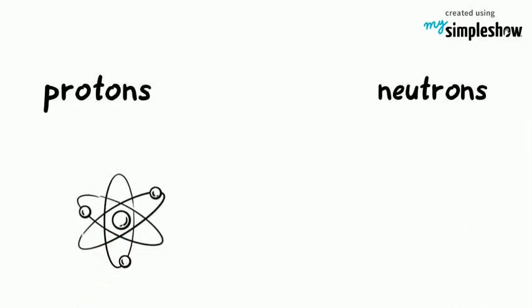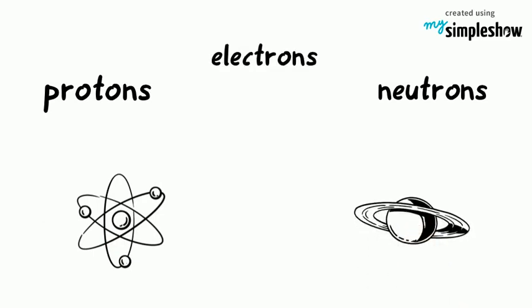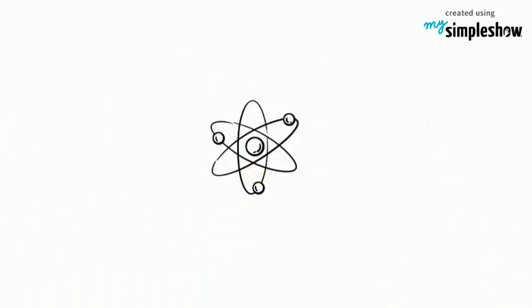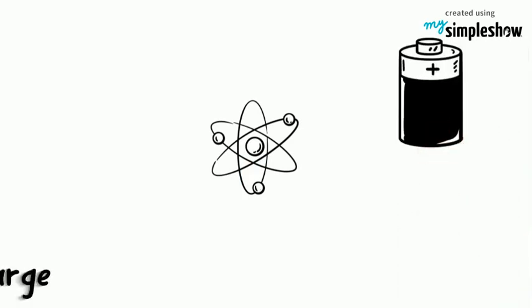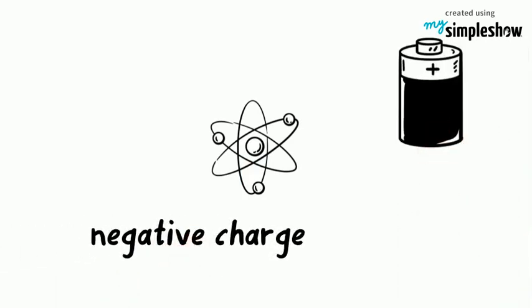Chemicals are made of atoms, and atoms are made of protons and neutrons with electrons orbiting around them. That orbit can be a circle, but more often it's not. Electrons can move in all kinds of crazy ways. Protons have a positive charge, and electrons have a negative charge.